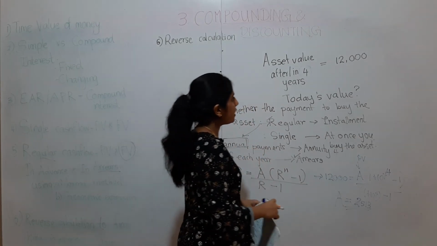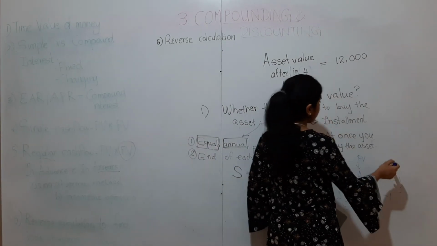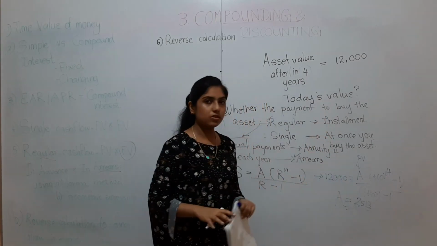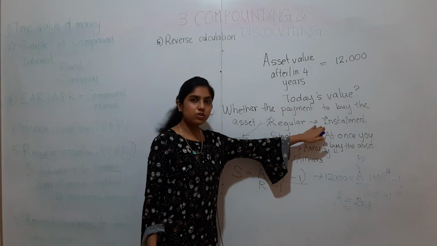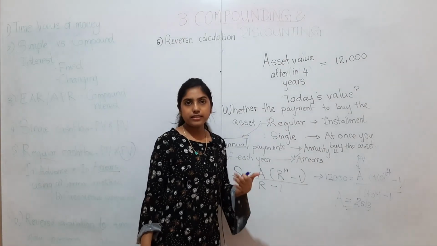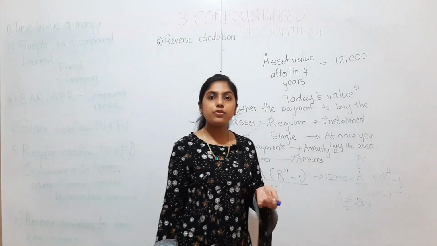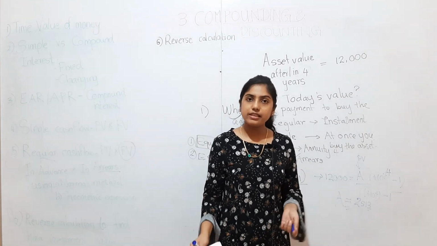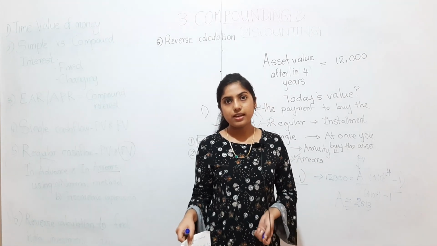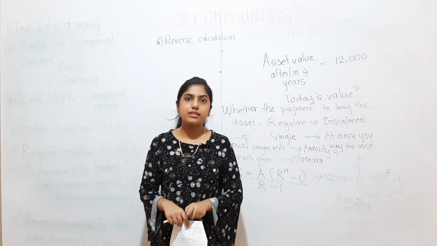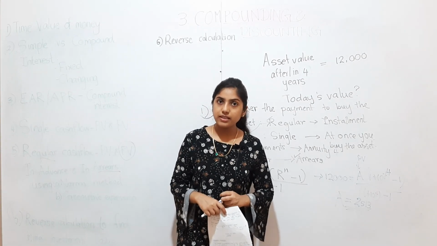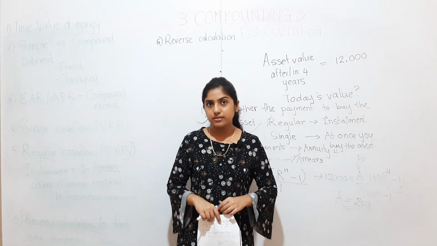Now, the 4 that I got here, they are paying in installments. This installment is paid every year up to 4 years, and at the end of each year, that means in December they are paying every year until 4 years.